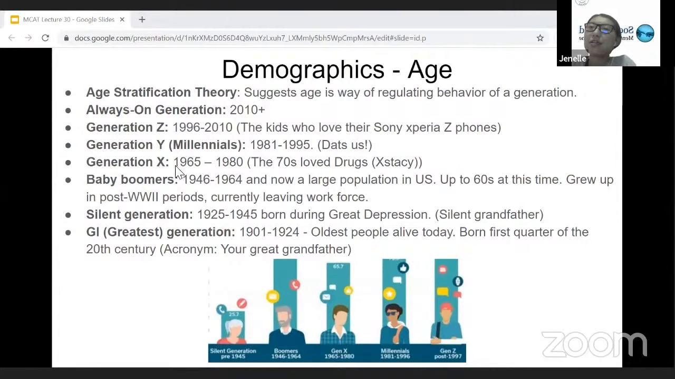Generation X are those born between 1965 and 1980. The way they refer to it is the 70s loved drugs, which is also known as ecstasy. So X for Generation X.